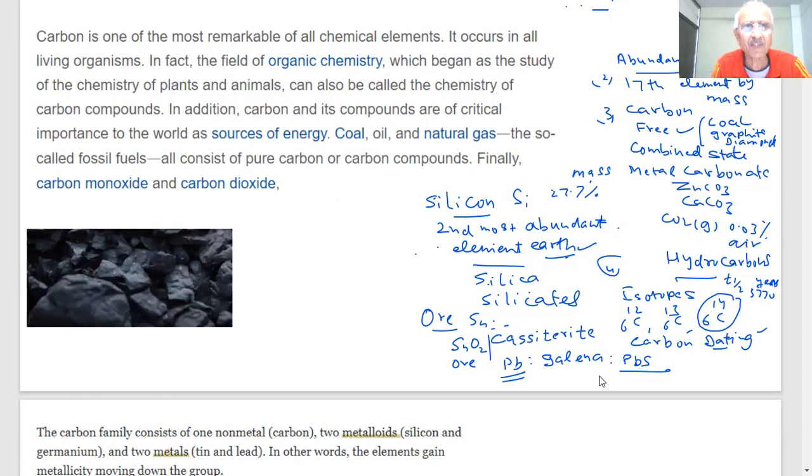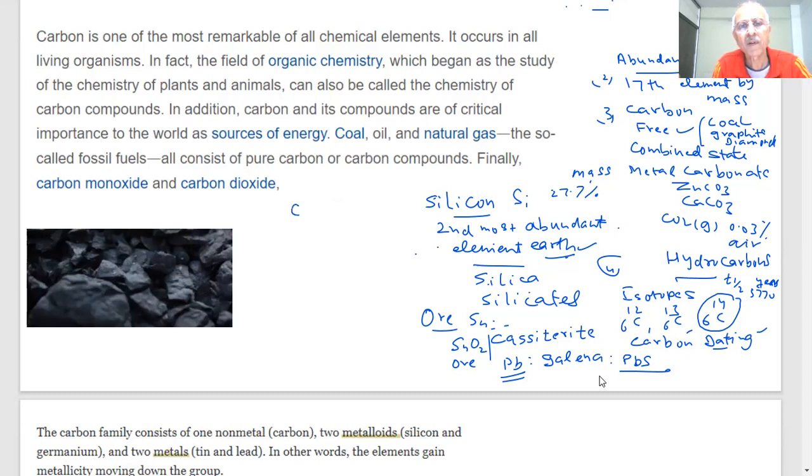So carbon is a very, very versatile element, student, and you know that in living organisms you have carbon, carbohydrates, proteins, all these compounds, student. There is carbon present in them, and the chemistry of plants and animals. Also, the carbon compounds are important because of energy. Where are you getting energy, student? Mainly from the fossil fuels: coal, oil, natural gas. They all contain carbon, student. Fossil fuels, pure carbon and its compounds. And you have carbon dioxide and carbon monoxide gases that you are aware of, right?